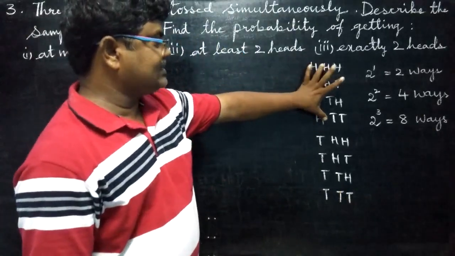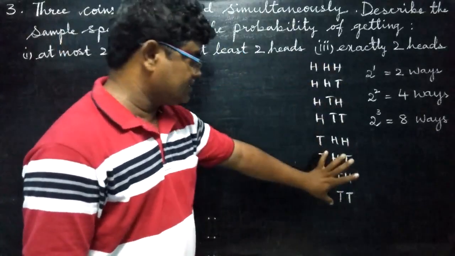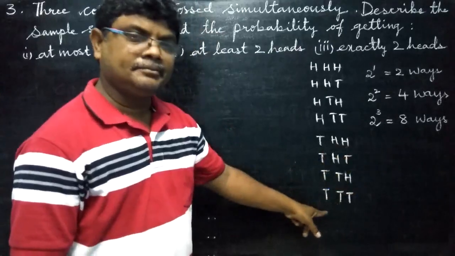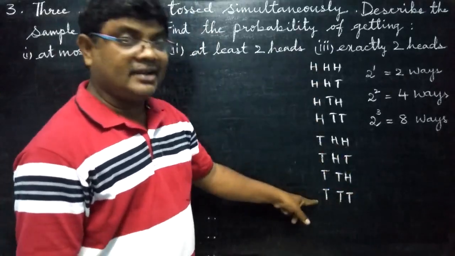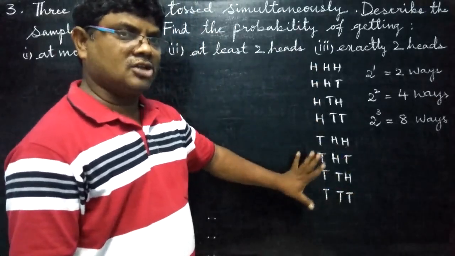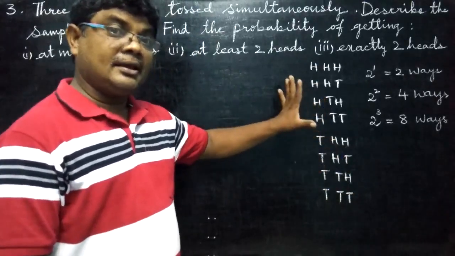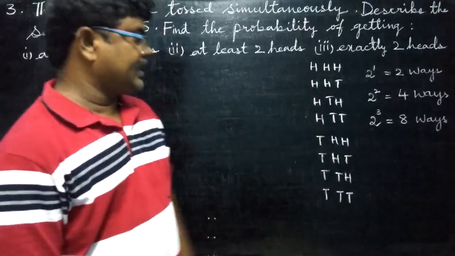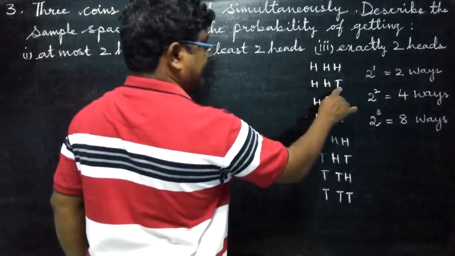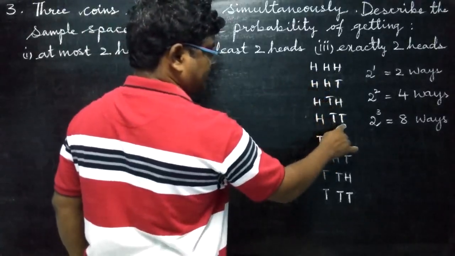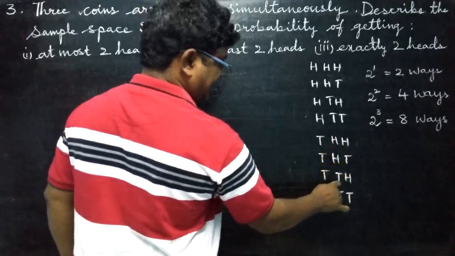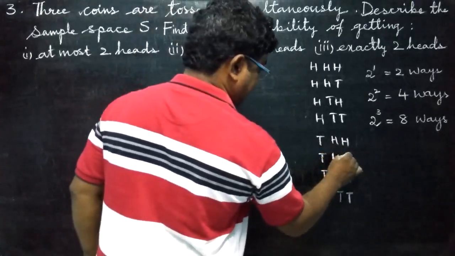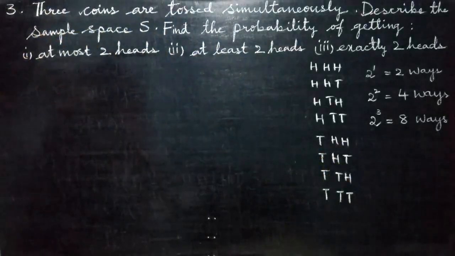This is the way of 8 ways. No need to learn by heart. Logic. I am not at all doing any magic. Just logic. First 4 heads, next 4 tails. Head, head, head, tail, tail, head, tail, tail. So these are the 8 ways. So these are the sample space.